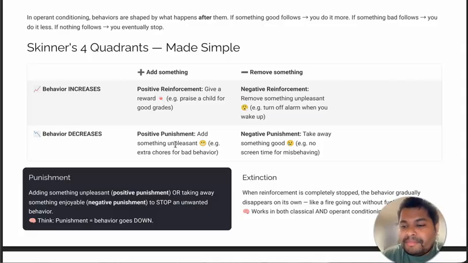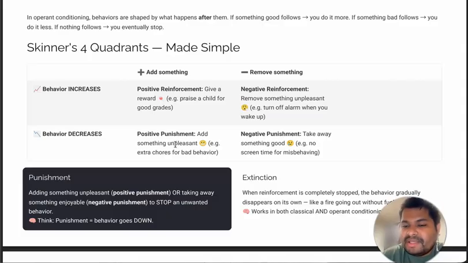Now let's talk about punishment. Behavior decreases. So if you add something unpleasant, for example, if the child is doing some mischievous activity and because of that he or she has to do extra chores in the home, then that is called positive punishment. Now why is it done? Positive punishment is given with the thought that the misbehavior of the child decreases. That is positive punishment.